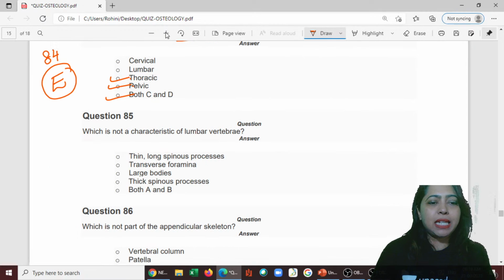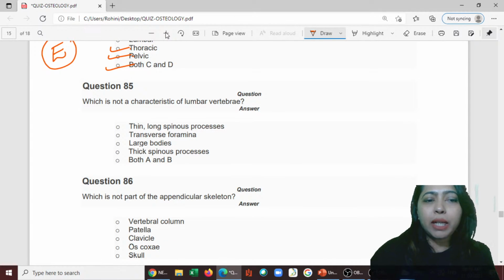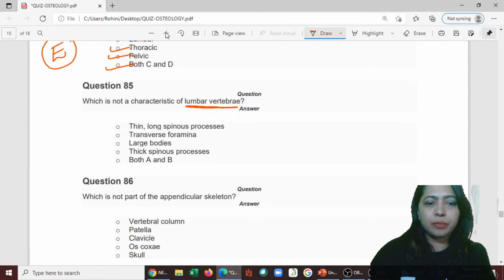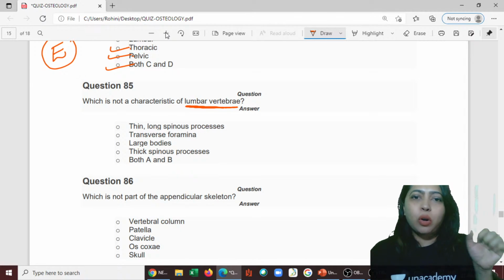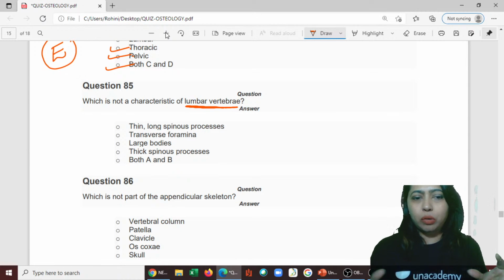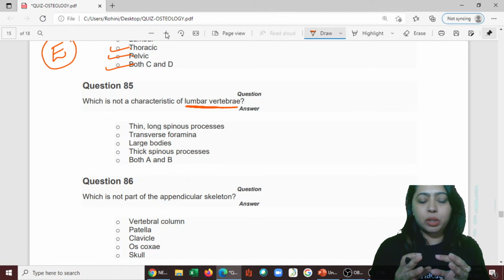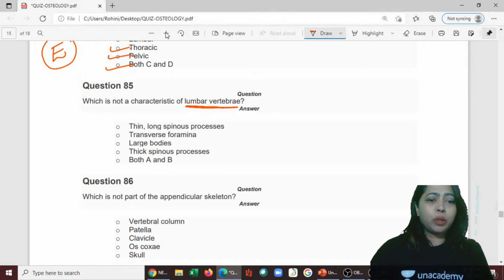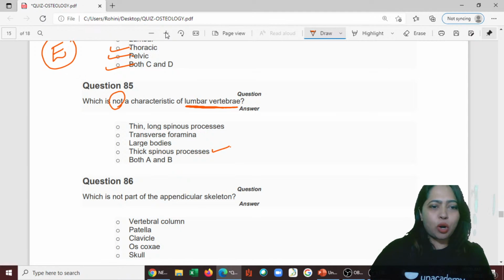Okay. Next, 85. Which is not a characteristic of lumbar vertebrae? In lumbar vertebrae, everything is shorter. It is short and stout. The transverse process is short and stout, the spine is short and stout, and it has a large body, so a thick spinous process is there. But we have to find the one which is not a characteristic.